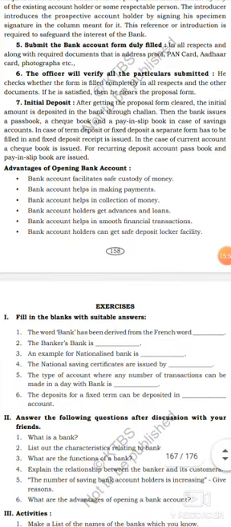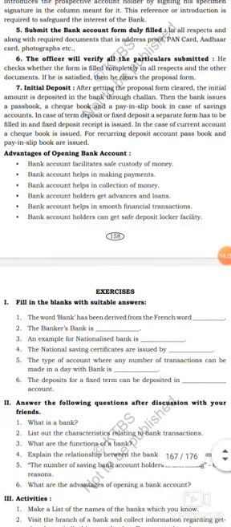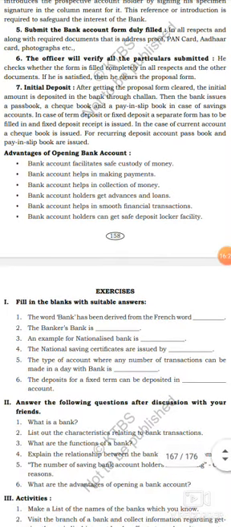After the initial deposit, the banker issues a passbook, a checkbook and a pay-in slip book in case of savings account. In case of term deposit or fixed deposit account, they give a separate form to be filled in, and the fixed deposit receipt is issued. In case of current account, they issue a checkbook. For RD account, a passbook and pay-in slip book are issued.